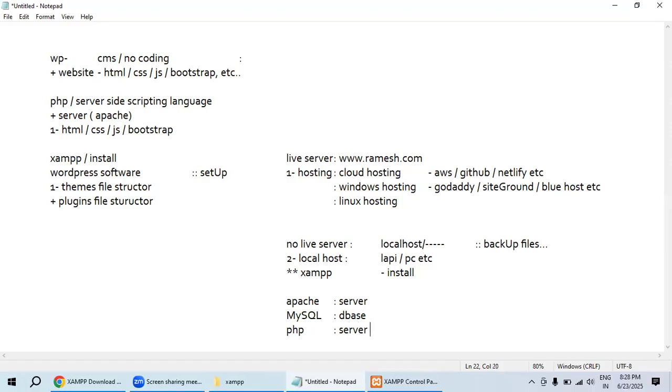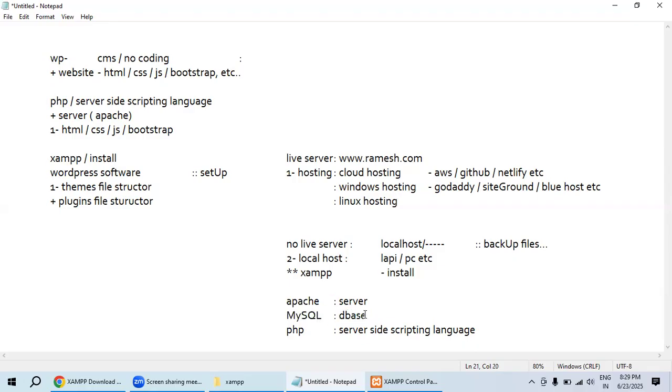It is a server-side scripting language. This will be used for server-side scripting work with the front end and back end. We can use this PHP to work with the front end and back end as well. The server and PHP will work together to transfer data from the front end to the back end. Back end means the database. This is MySQL.